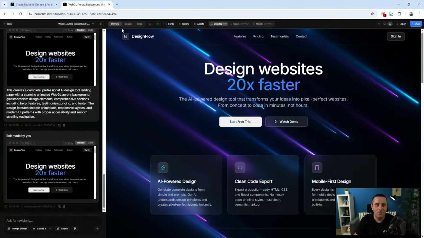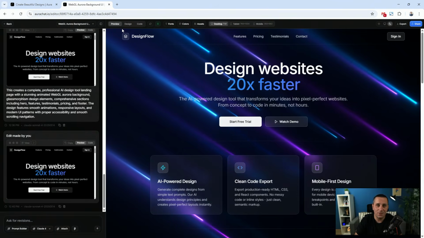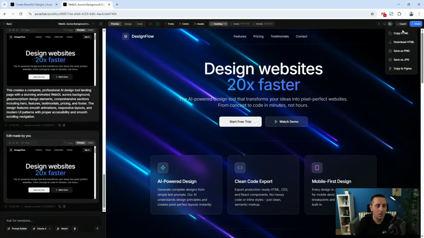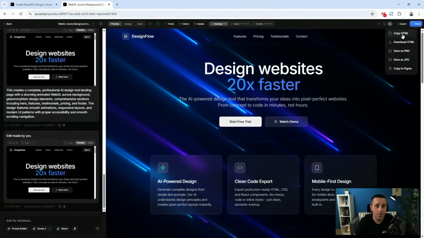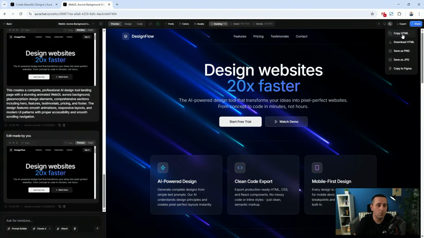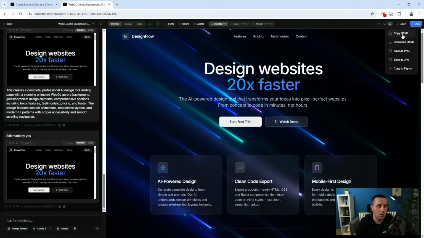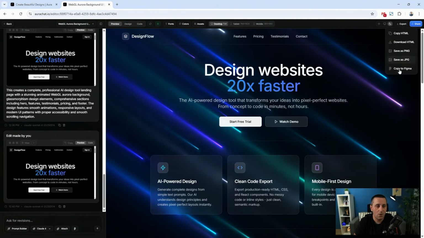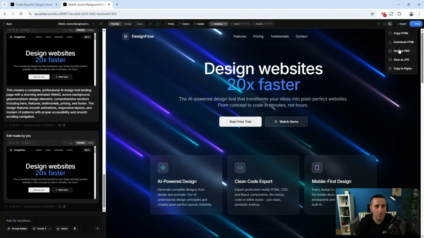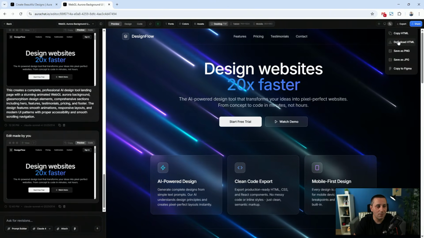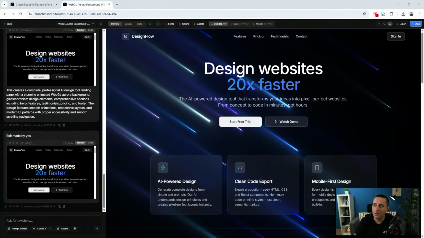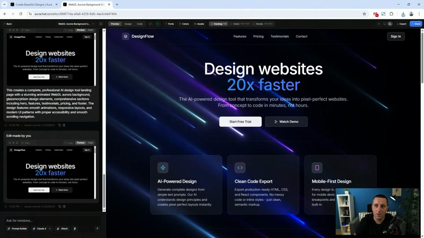So now that we have our fabulous design, what do we do with it? You can head over here to export. You can copy this HTML, paste it directly into Cursor, for example, or whatever else you're using. You can download this HTML, save it as PNG, JPEG, or copy to Figma. Let's start with the code. So all I can do is, for example, download HTML. So I can show you how it looks right here.